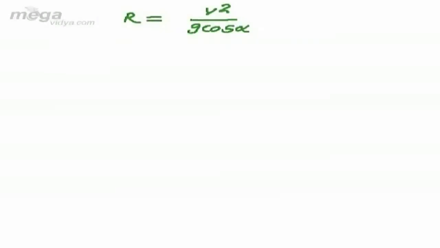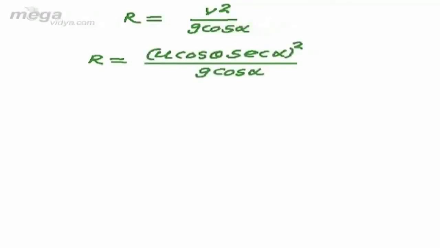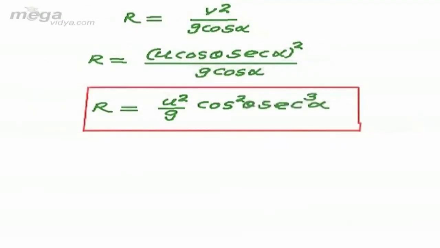Putting the value of v into this equation, we get u cos theta sec alpha whole squared divided by g cos alpha, or it can be modified as u squared by g cos squared theta sec cubed alpha.